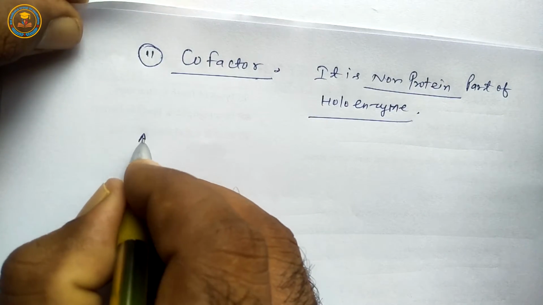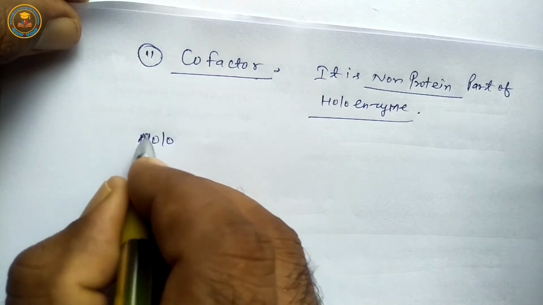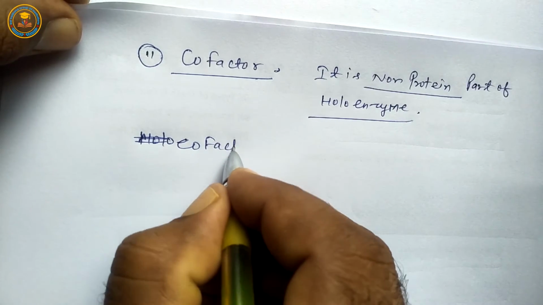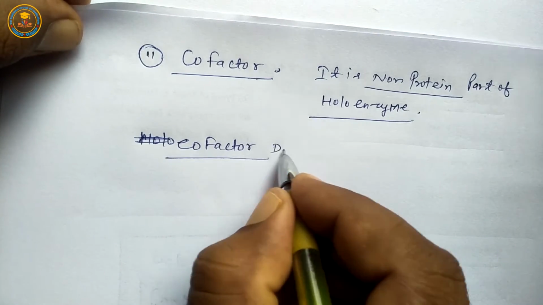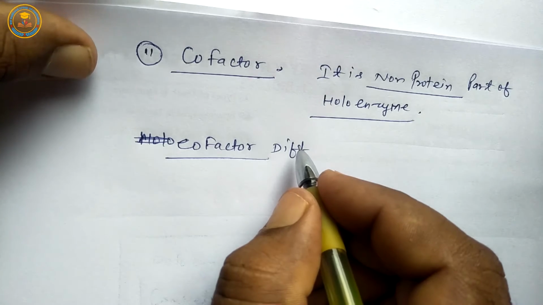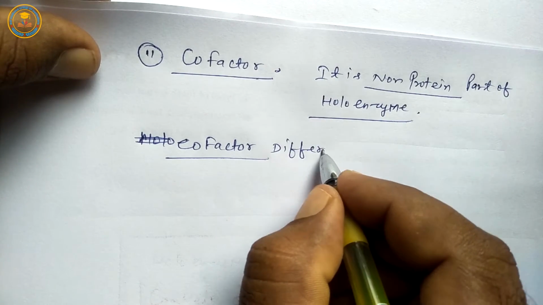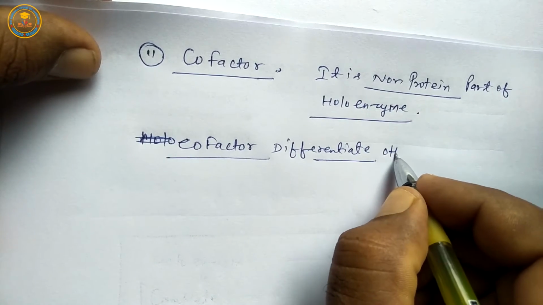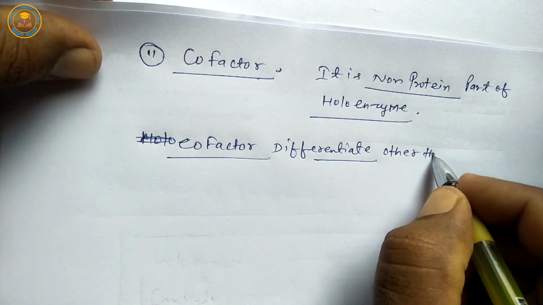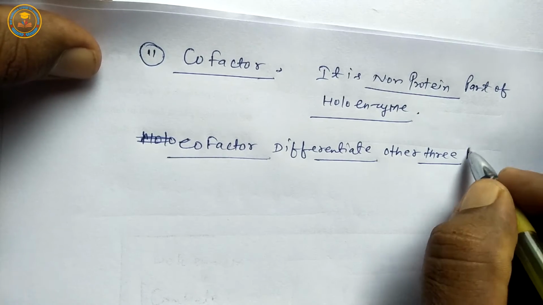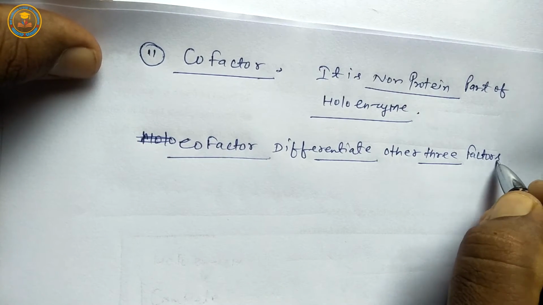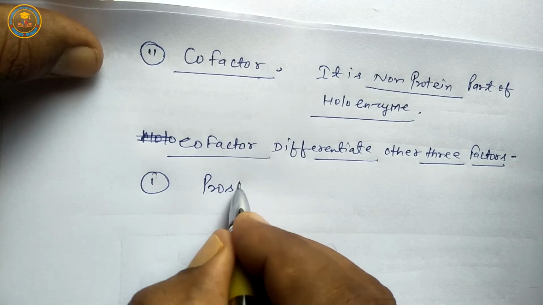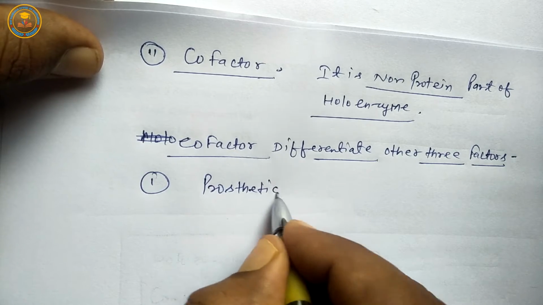Next, cofactor is differentiated into three other factors or components. First is prosthetic group.